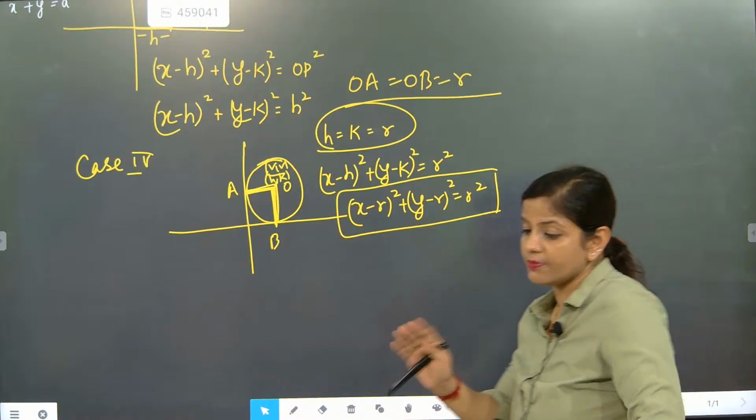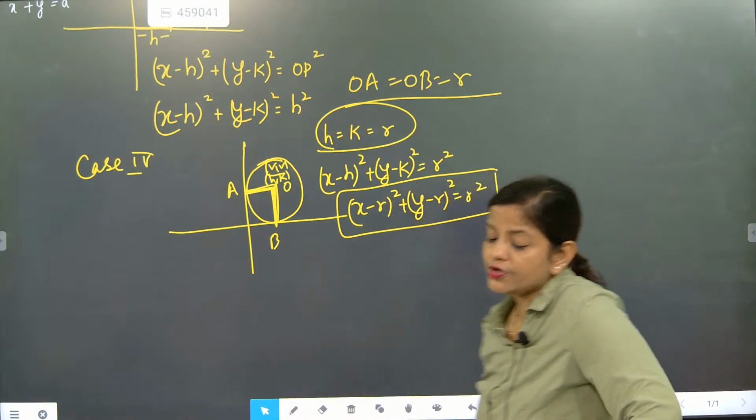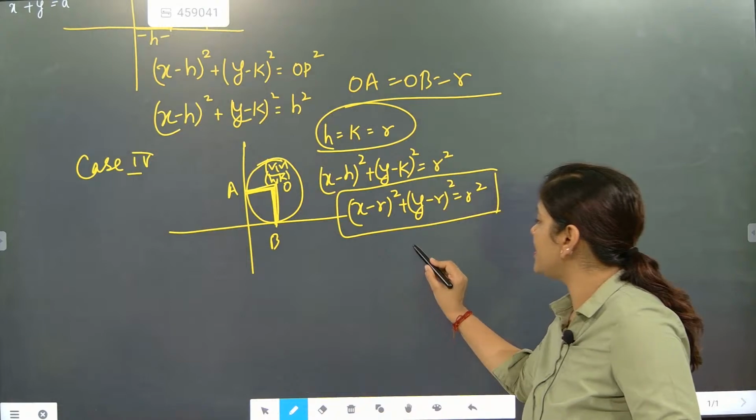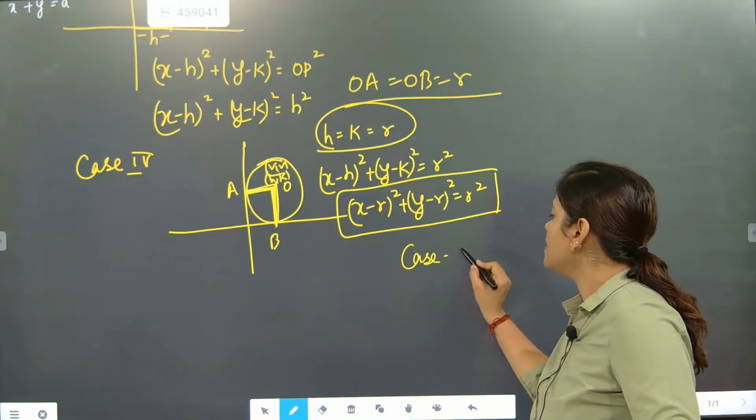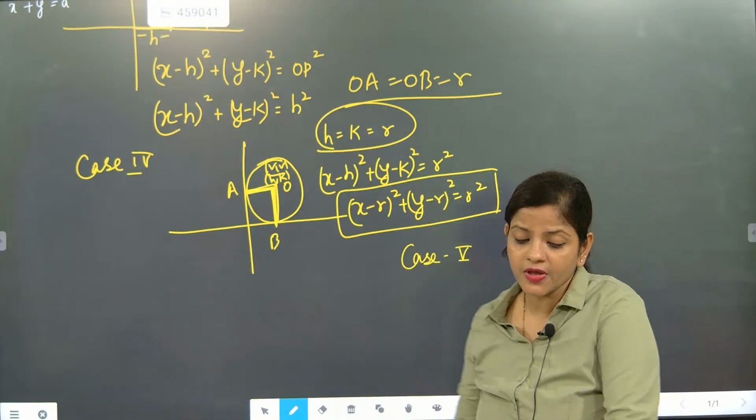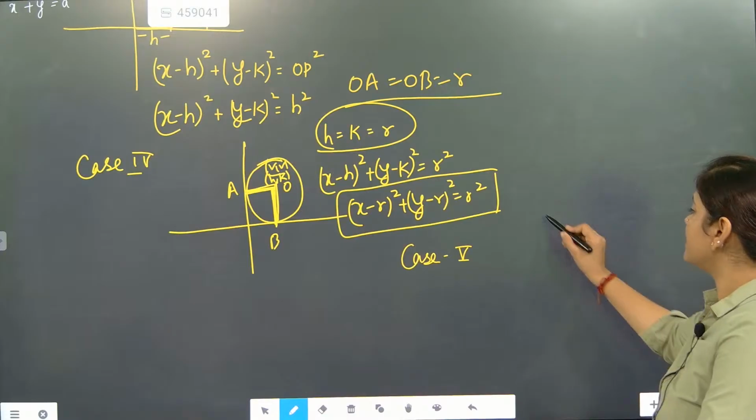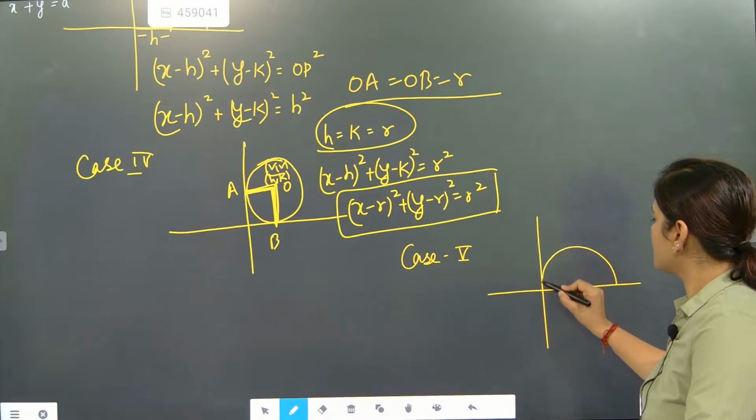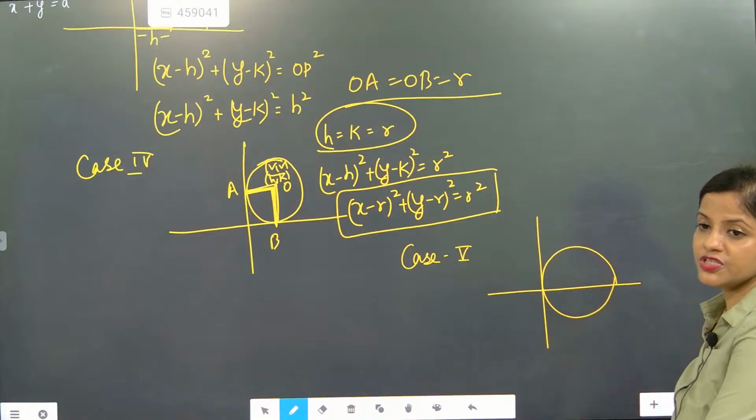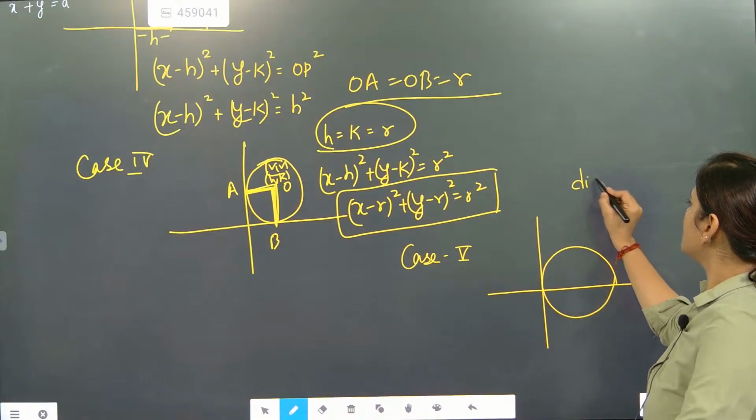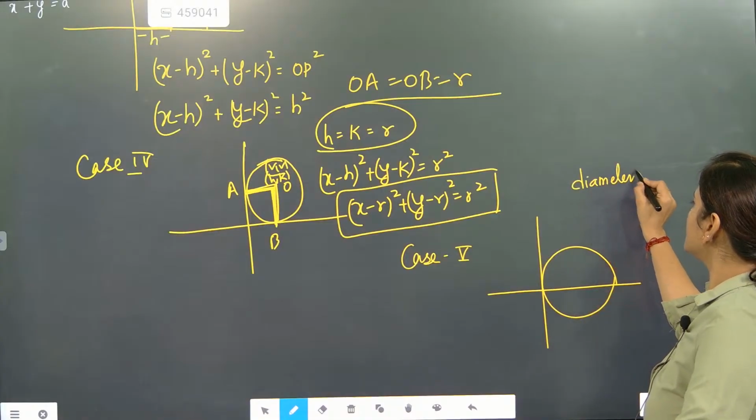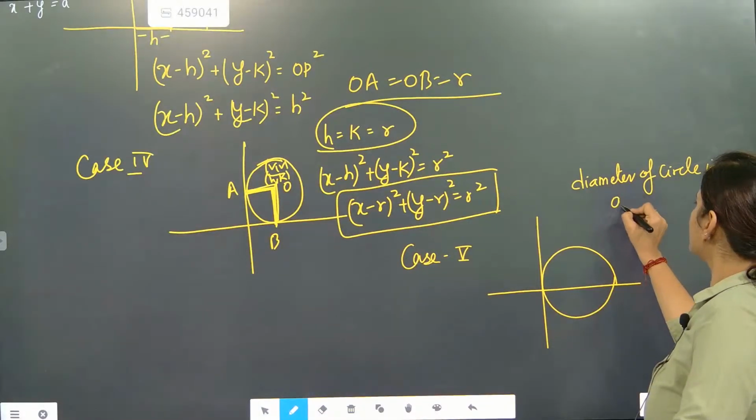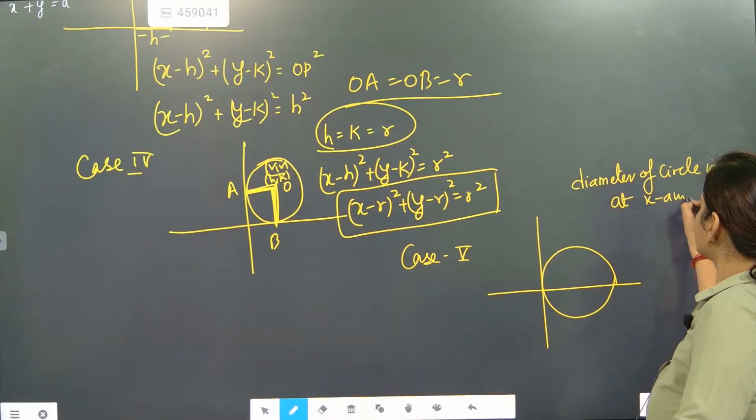This was case number 4. Now we are going to talk about case number 5. Now, beta, how are we going to talk about case number 5? In case number 5, the circle's center is such that the diameter is on the x-axis. The diameter of the circle is on the x-axis.